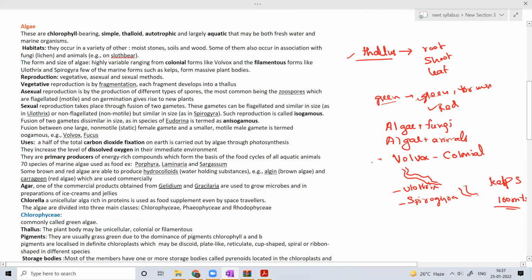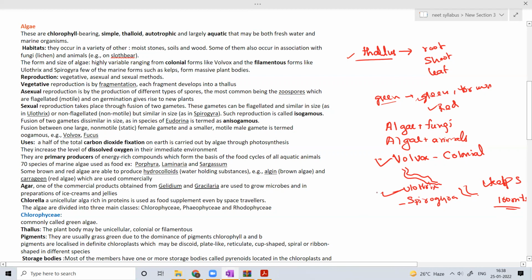So very small like Volvox, some are filamentous, and some are very highly branched and form massive, differentiated bodies. That kind of kelps will also be there in the algae.